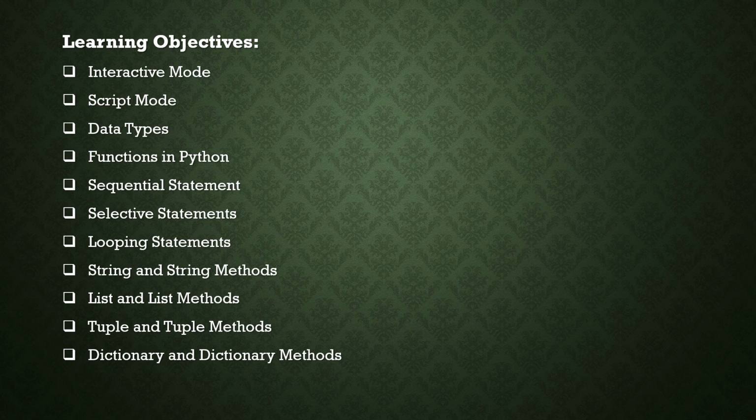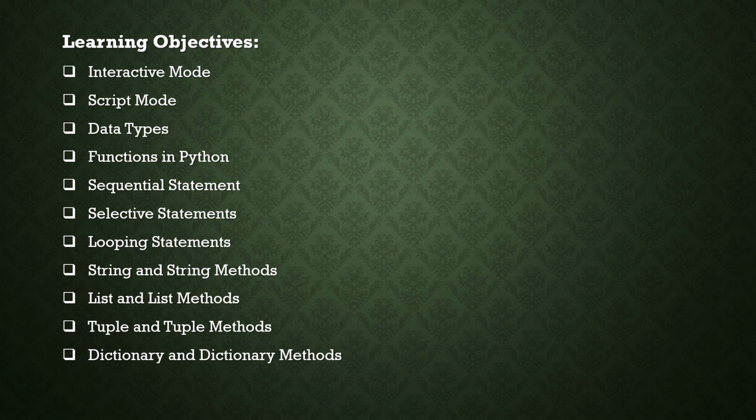The next one is script mode. What do you mean by script mode? Python allows us to write a set of statements, which we can call a program. That is called script mode. We can run that program as a batch file. That means instead of executing individual commands, we can write a set of commands and execute all the statements of a single program simultaneously. It is called script mode.